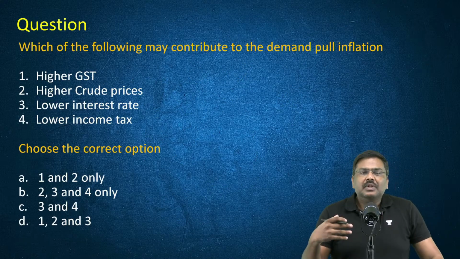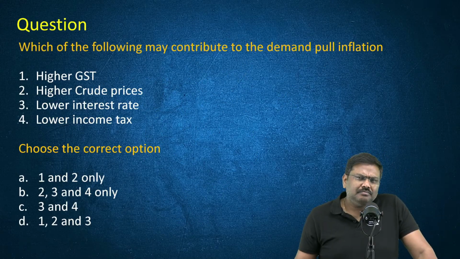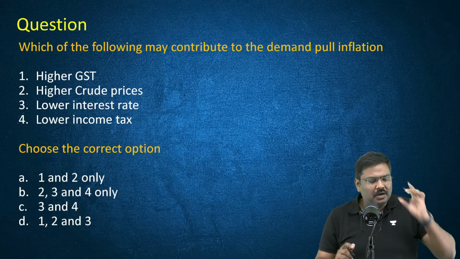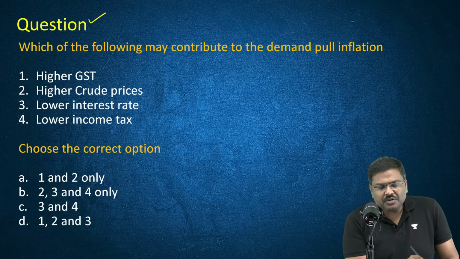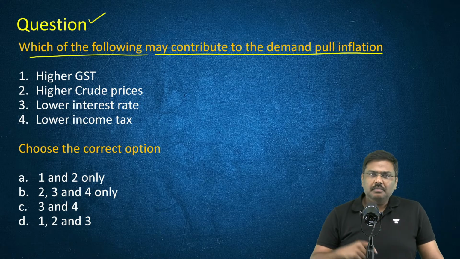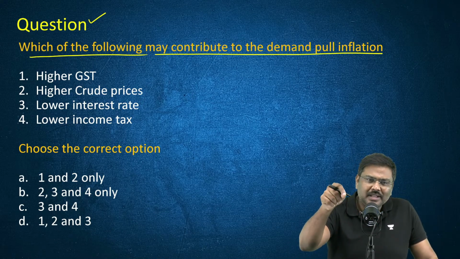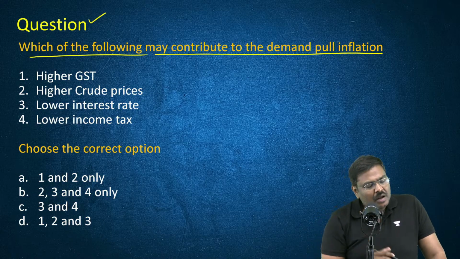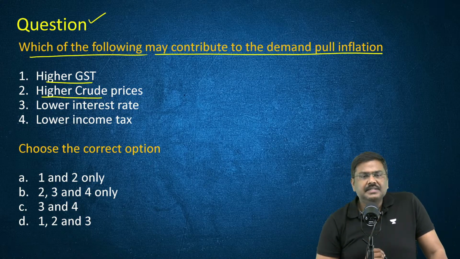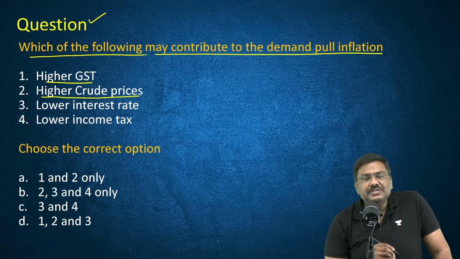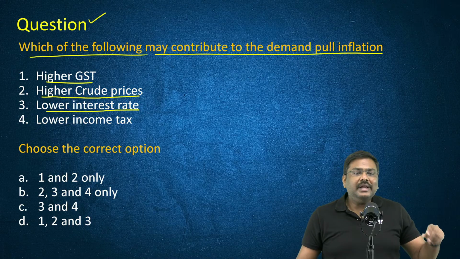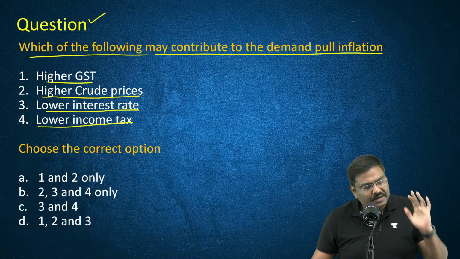Okay. Now let's solve an MCQ. This is not a PYQ. I'll take up the PYQ after the concepts are over. Question: which of the following may contribute to demand pull inflation? Please solve it before I solve it and tell me the answer in the chat section. Options: higher GST, higher crude prices, lower interest rate, and lower income tax. Lower interest rate and lower income tax.